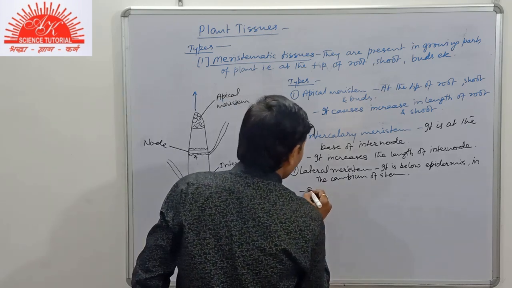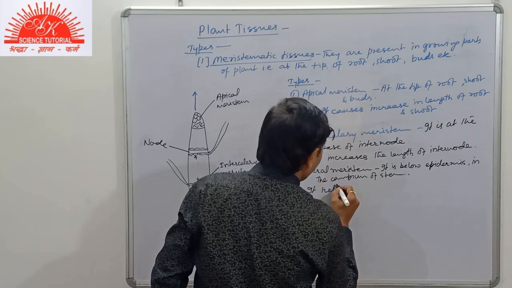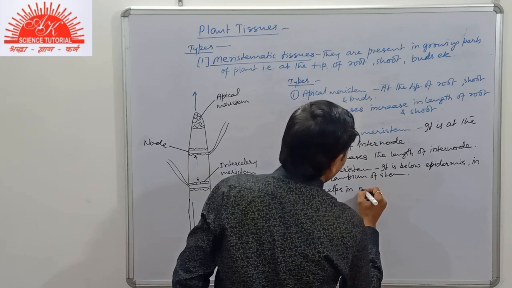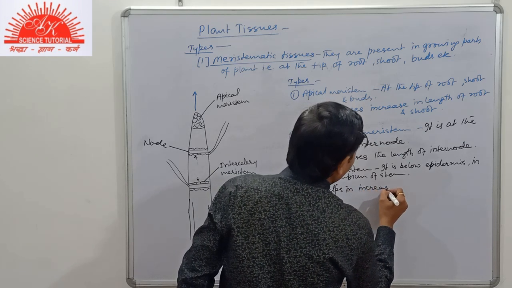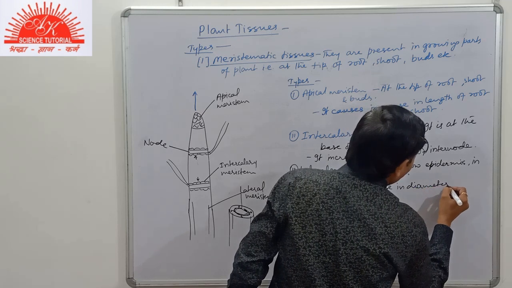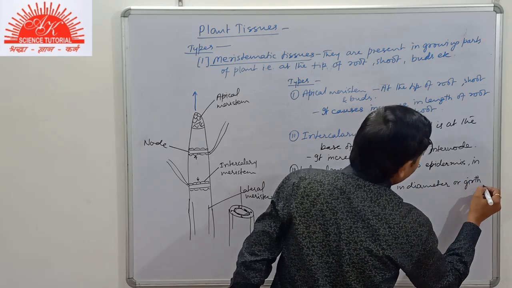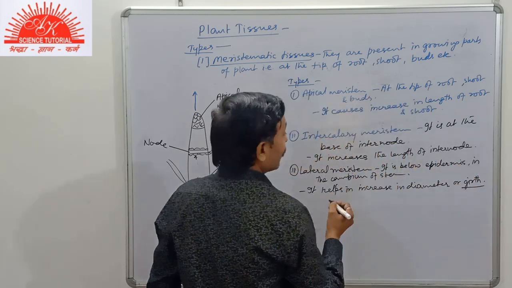That is, it helps in increase in diameter or girth of the stem.